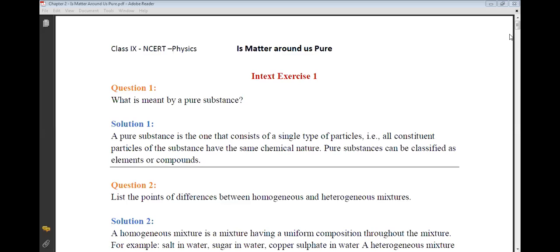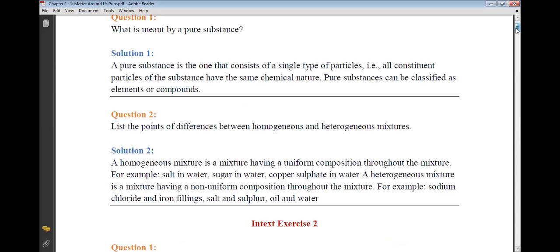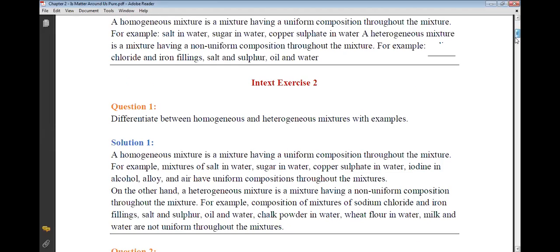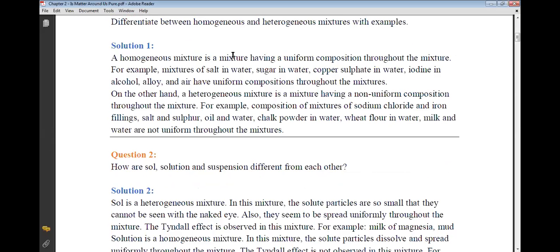Okay, fine. We have studied in the text exercise what is meant by a pure substance, and we have cleared the point of difference between homogeneous and heterogeneous mixtures, but now with an example. So Tatya, can you read for me? Yes, sir. A homogeneous mixture is a mixture having a uniform composition throughout the mixture.